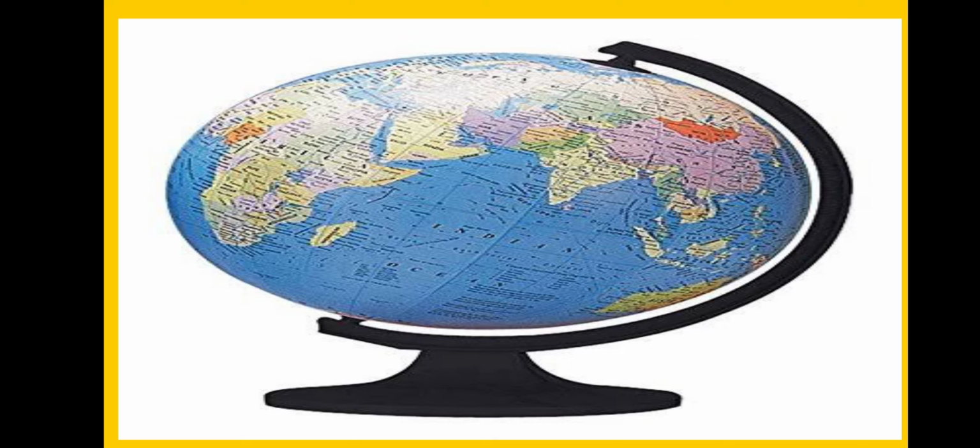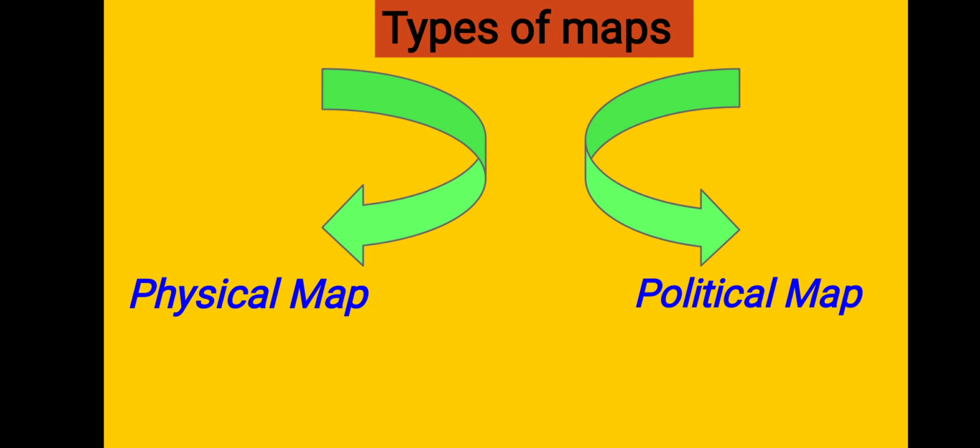As a coin has two sides, similarly the map and the globe have some advantages as well as some disadvantages. Avoiding the disadvantages, we have to focus on the importance and advantages of these things, the map and globe. Okay, now let's learn some types of maps. See, there are two main types of map. The first one is the physical map, and the second one is the political map.